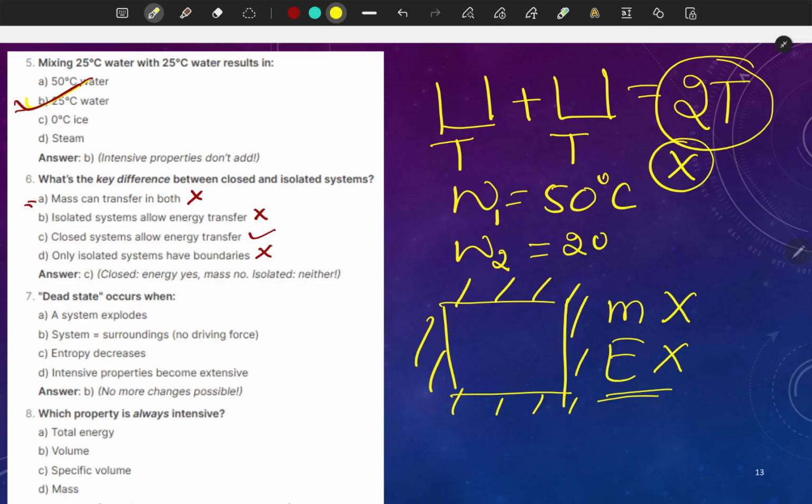Question number 7: dead state occurs when? A system explodes?